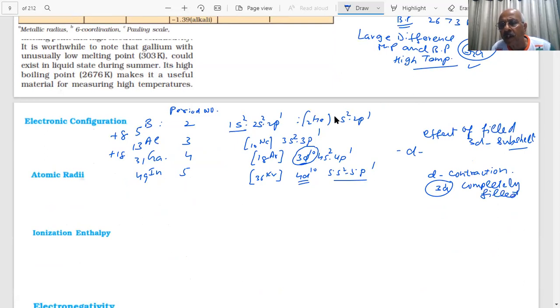So there is a poor screening of the d electrons, and when 4f will be filled, student, what will that be? Lanthanide contraction, poor shielding of the 4f effect will be there.